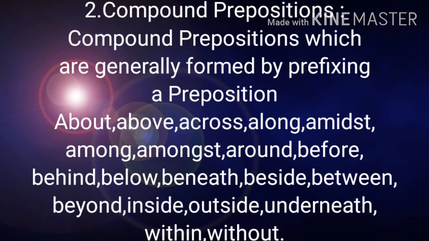Second type of prepositions is compound prepositions. Compound prepositions are generally formed by prefixing a preposition. For example, about, above, across, along, amidst, among, amongst, around, before, behind, below, beneath, beside, between, beyond, inside, outside, underneath, within, without. These are compound prepositions.